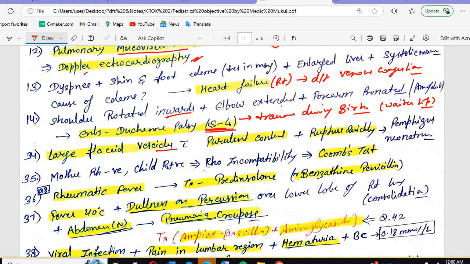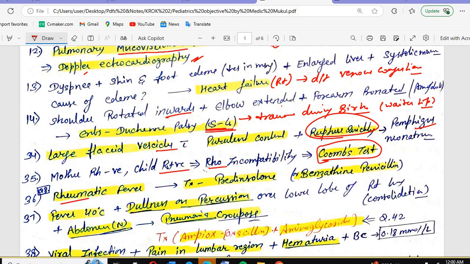Okay, the next one. Large flaccid vesicles with purulent content that rupture quickly. Mother is RH negative, child is RH positive. If the mother is negative and the child is RH positive, there will be RH incompatibility. If the mother is positive, everything is positive, no RH incompatibility. So for RH incompatibility, which test will we do? We will do the Coombs test.